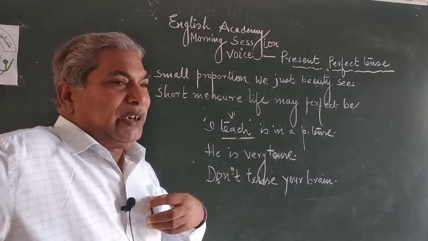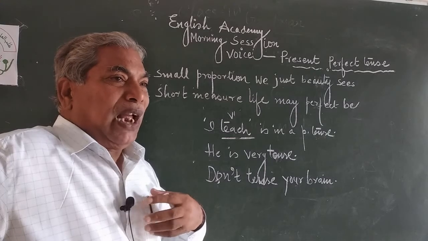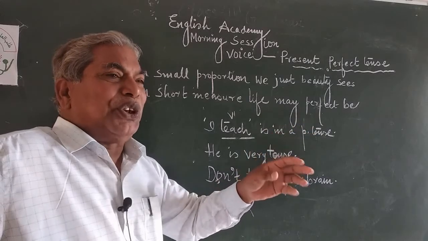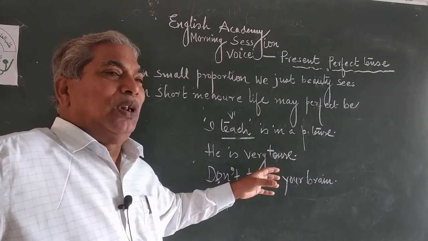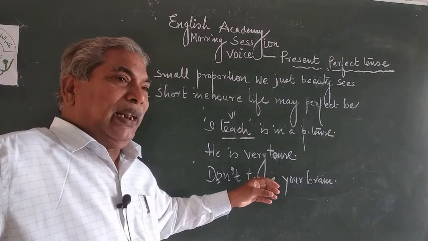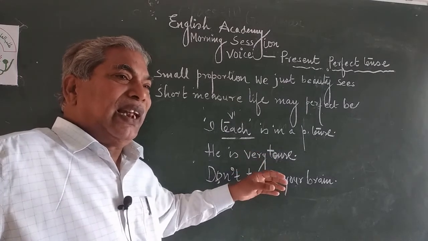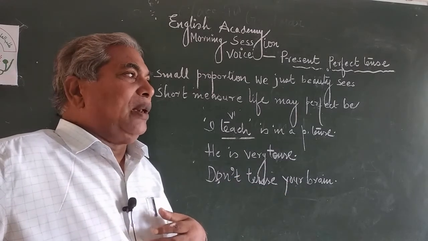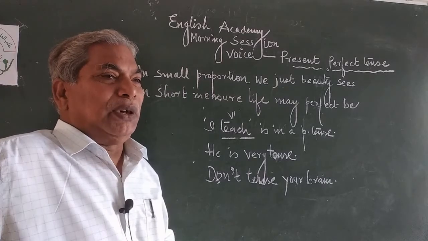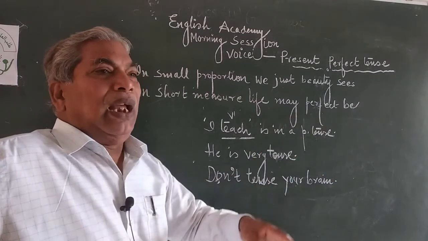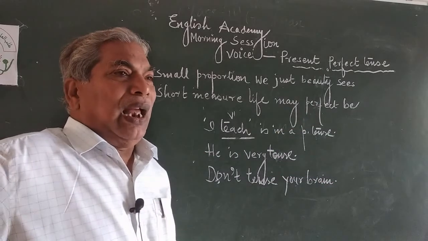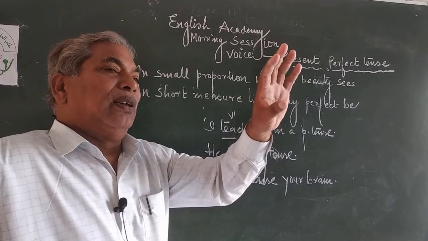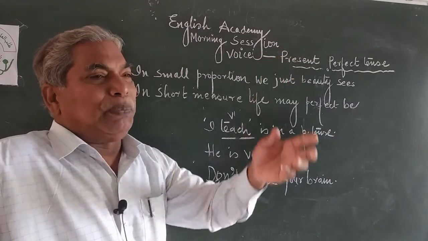I am a teacher, but I can play different roles in different places. Same situation in sentence formation also. One word, in different sentences, has different forms. For example, for me, I am teaching in the class, I am a teacher. If I am sitting in the office, I am the principal.